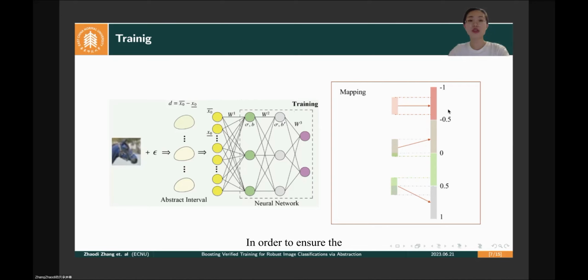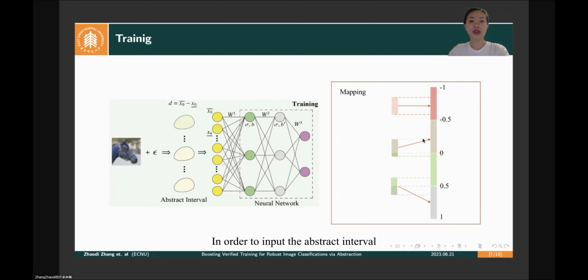In order to ensure the uniqueness of the mapping, we define the following mapping rules. Firstly, if an abstract interval contains the perturbation interval, the perturbation interval will be mapped to the abstract interval. Secondly, if the perturbation interval has an intersection with two abstract intervals unequally, the perturbation interval will be mapped to the abstract interval with the larger coverage area. Finally, if the perturbation interval has an intersection with two abstract intervals equally, the perturbation interval will be mapped to the abstract interval with a larger value.